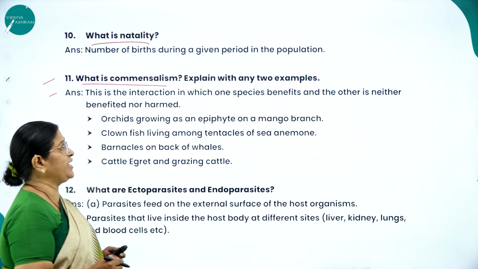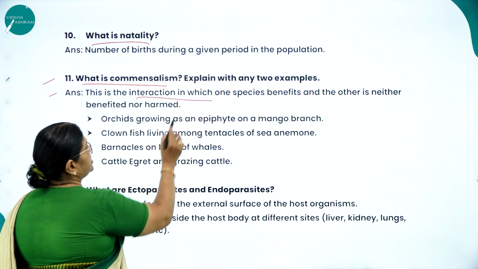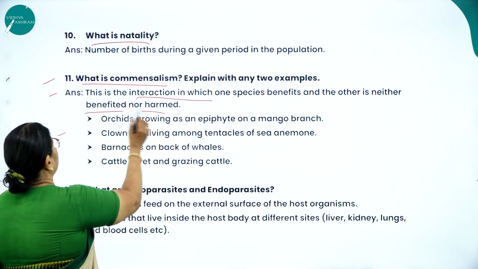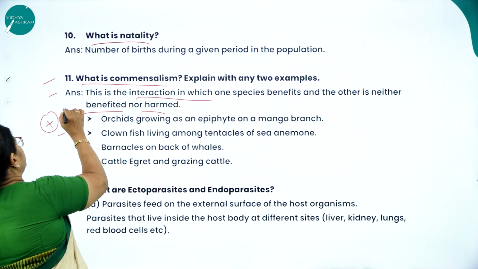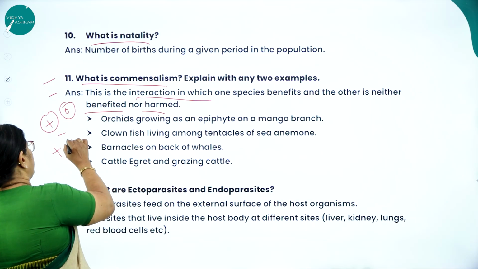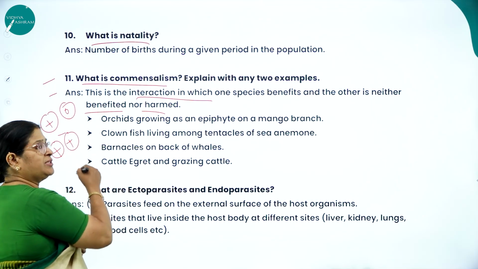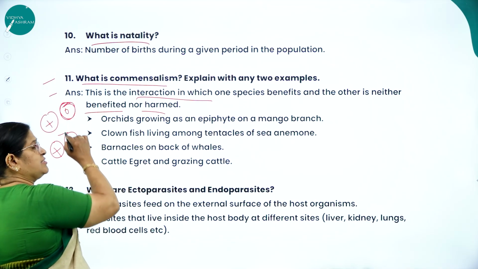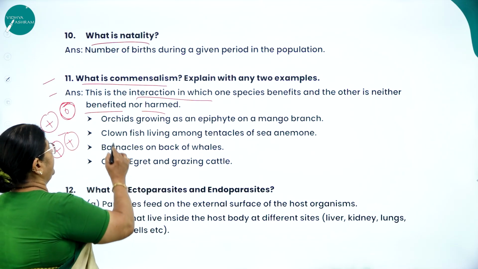Next, another very important population interaction, that is commensalism. Explain with any two examples. This is the interaction in which one species benefits and the other is neither benefited nor harmed. So it is plus, 0. Mutualism is plus, plus: both are benefited, no one is harmed. Here in commensalism one is benefited, and the other is neither harmed nor benefited.